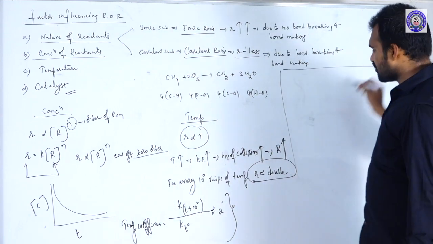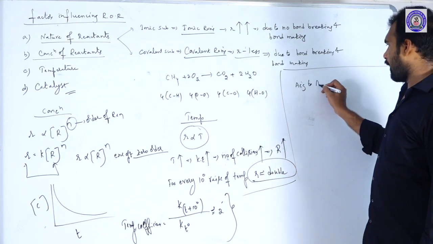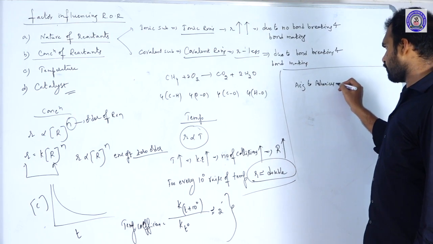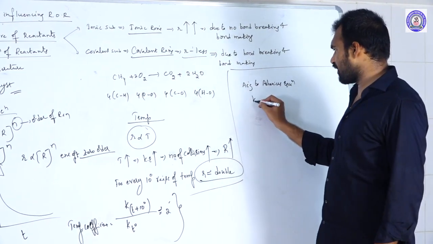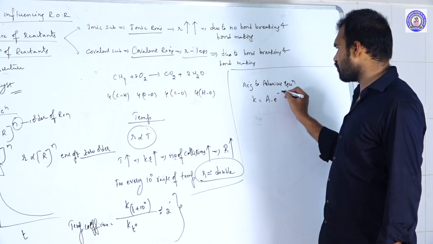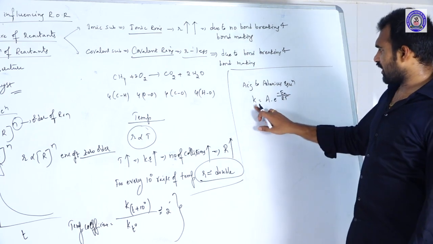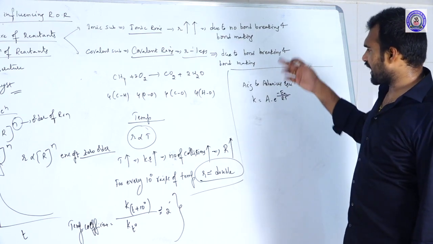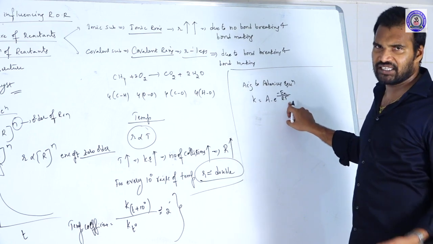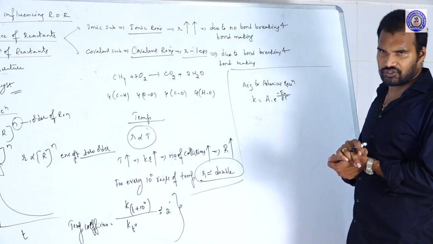According to the Arrhenius equation, rate constant K is equal to A into e power minus EA by RT. A means Arrhenius factor constant, e power is the exponential of minus EA by RT. EA stands for activation energy, R is the gas constant, T is temperature.